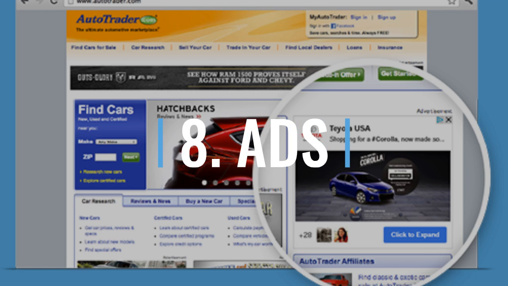Another way that companies will try to get your attention while you're on a news website is by putting advertisements on that website. These advertisements can again be disguised as news articles or use shocking headlines or images intended to convince you to click the link. You should keep in mind that these will often be labeled as advertisements and they shouldn't be considered.